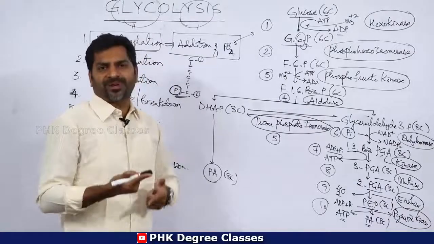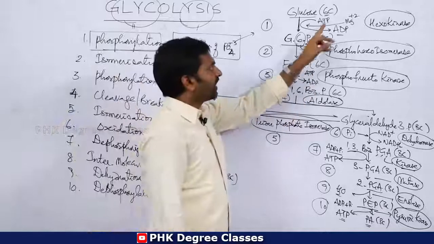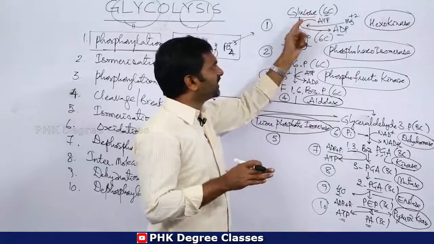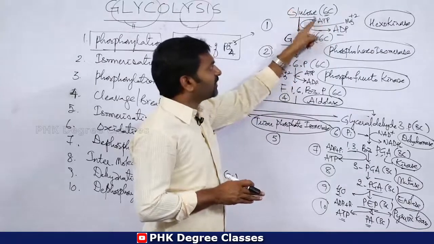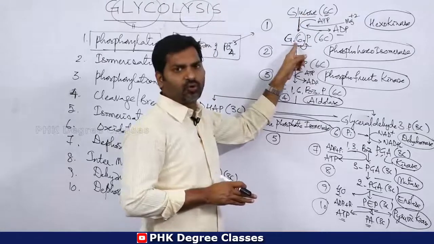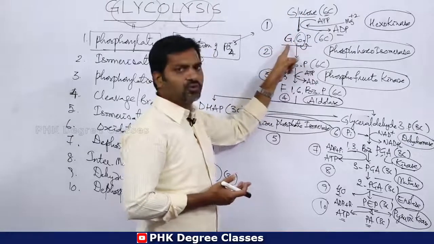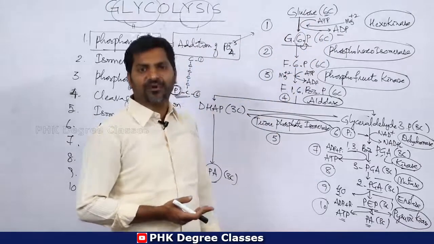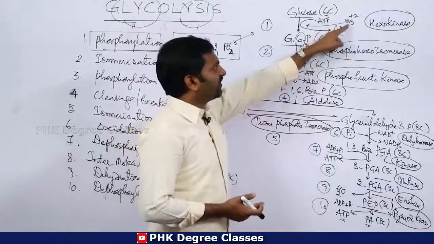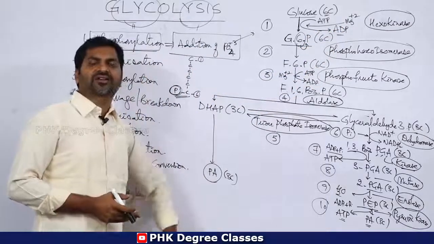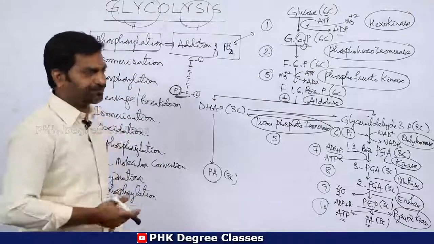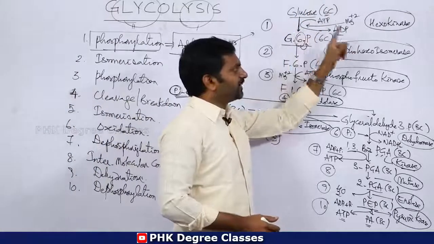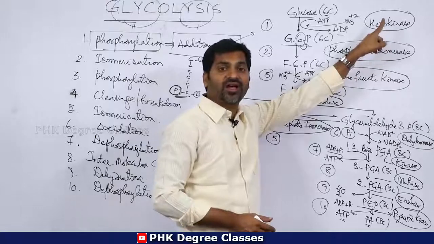Then who donates phosphate in this reaction? ATP. Adenosine triphosphate donates one phosphate to glucose. This donated phosphate is attached at the 6th carbon of glucose. Hence, glucose is converted into glucose 6-phosphate. Then ATP is converted into ADP, adenosine diphosphate. Magnesium ions act as a cofactor for this reaction. So this is the first step, and this complete process is catalyzed by an enzyme called hexokinase.